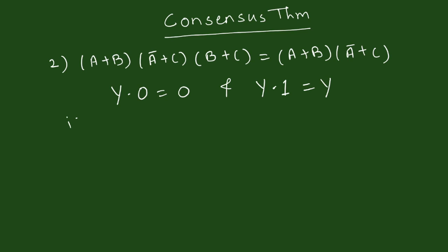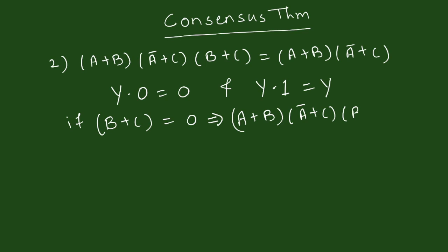So, if B plus C is equal to 0, it will imply A plus B and A bar plus C and B plus C is equal to 0.